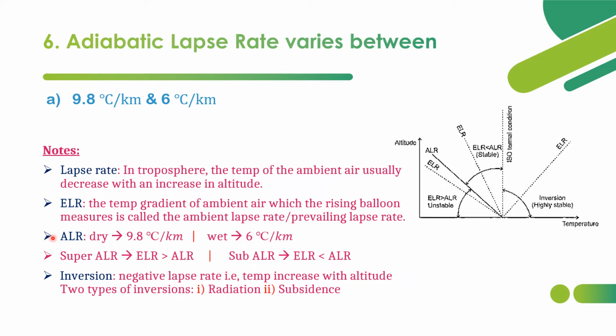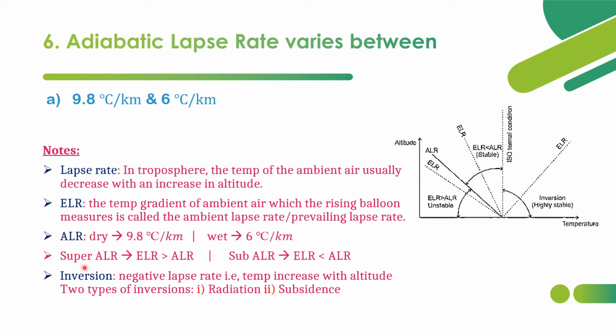Like when a parcel of air which is hotter and lighter than the ambient air or the surrounding air is released, then naturally it tends to rise up until, of course, it reaches a level at which its own temperature and density become equal to that of the surrounding. So this is based on the law of conservation of energy and also the gas law. Therefore, we are calculating 9.8 degrees Celsius per kilometer mathematically as the adiabatic lapse rate. This is the concept behind ALR.